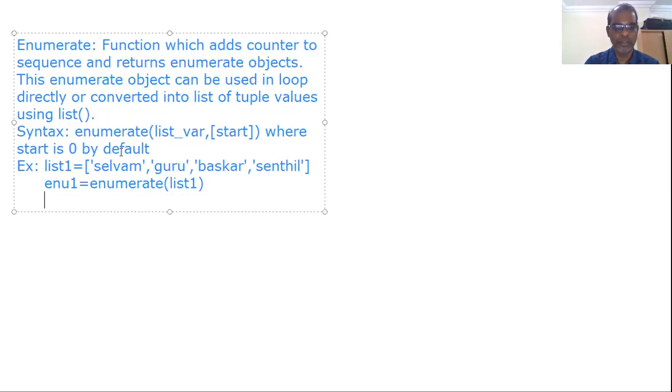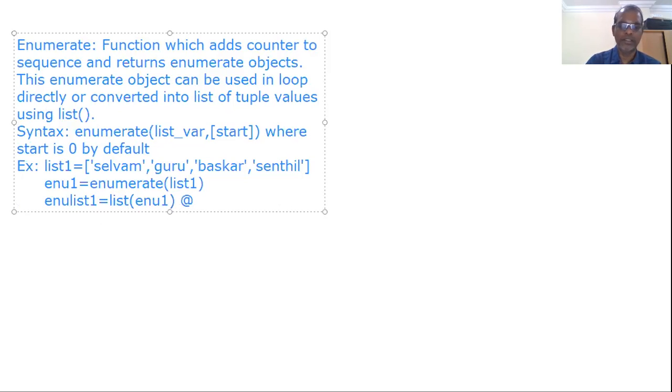So now we have to generate one more list, ENU list, equal to list of ENU1, where we are using the list function. That's all. Now whatever is available in the ENU1 object will be converted into a list, and that list will be stored in ENU list.